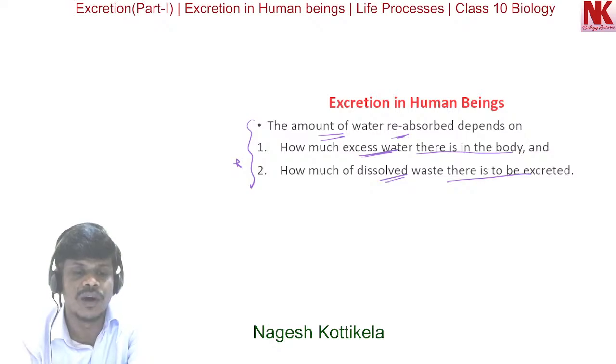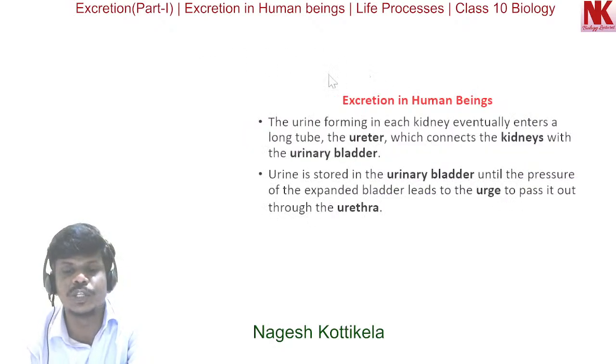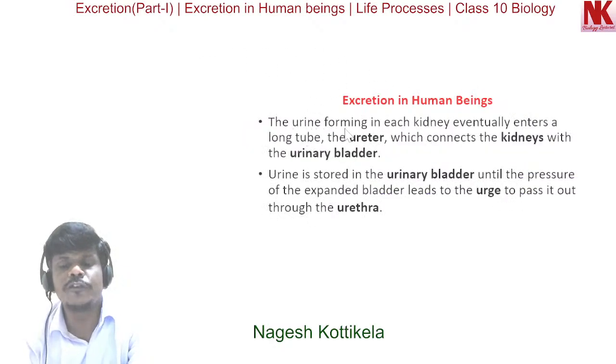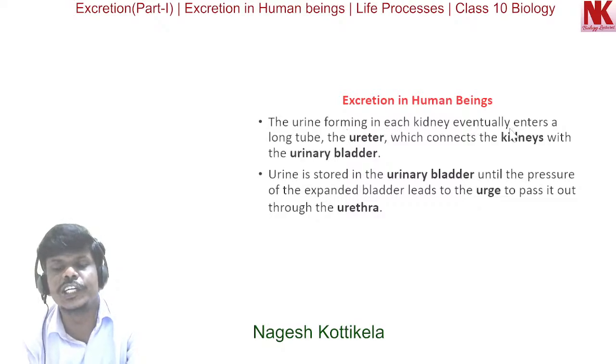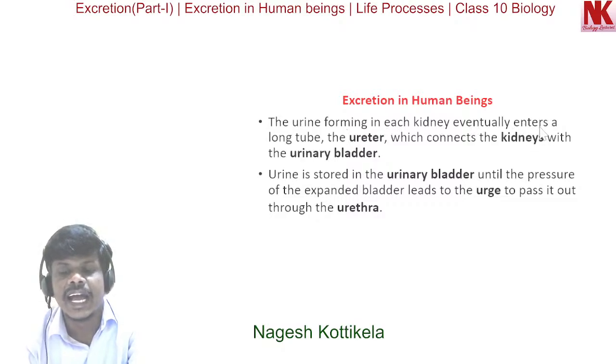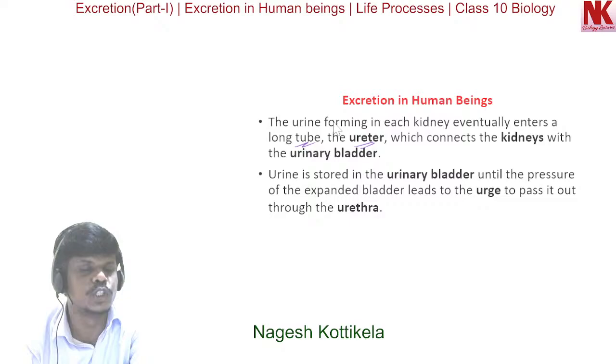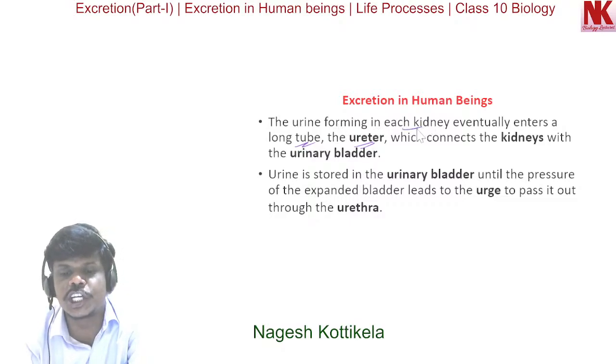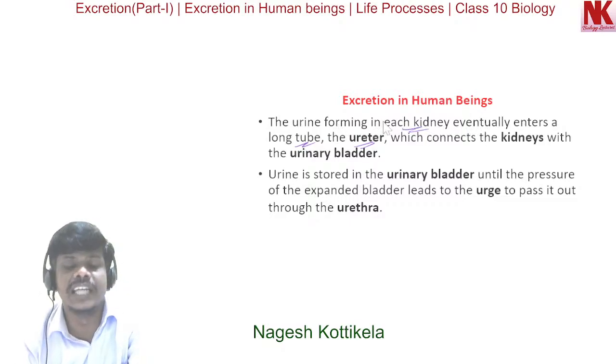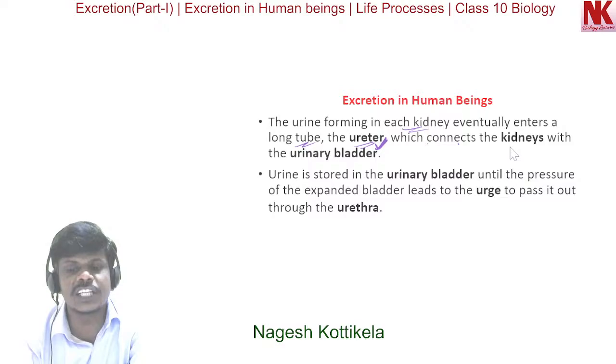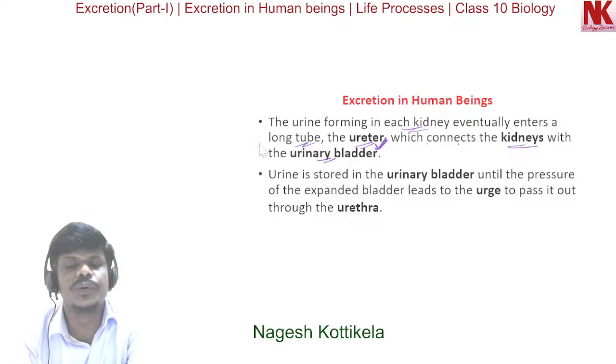Moving on, the urine formed in each kidney eventually enters a long tube, the ureter, which connects the kidneys with the urinary bladder.